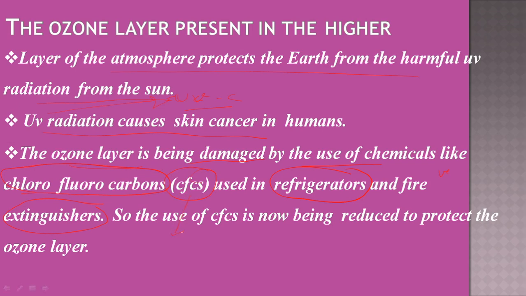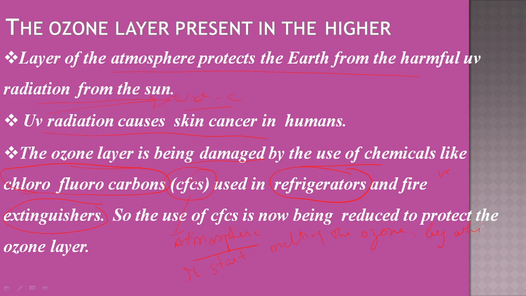This CFC, when it reaches the atmosphere, starts melting the ozone,